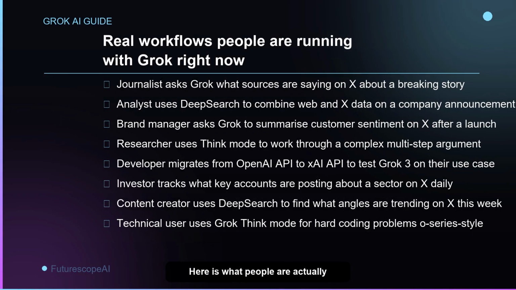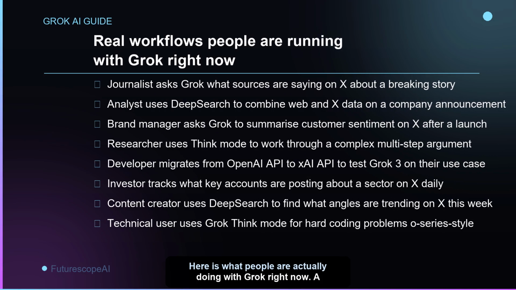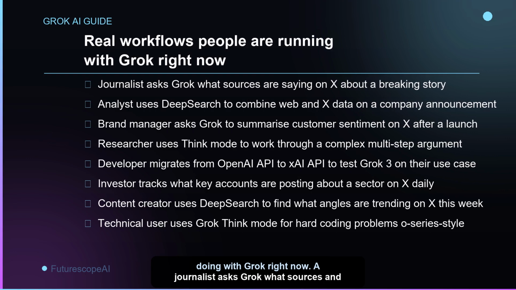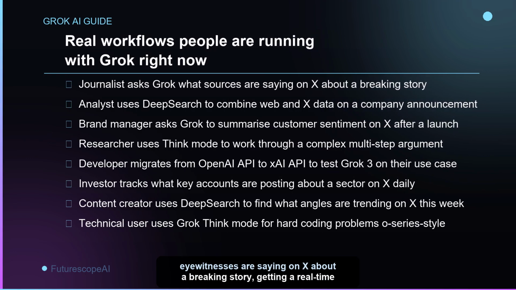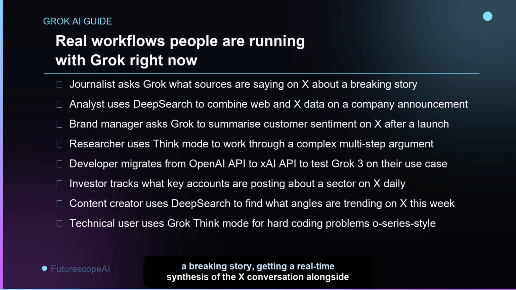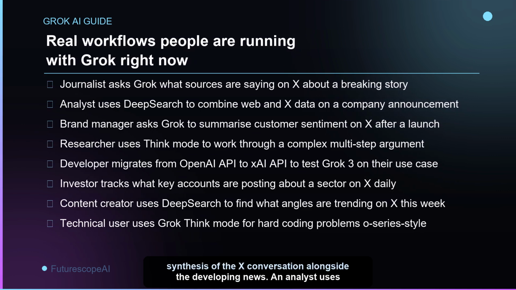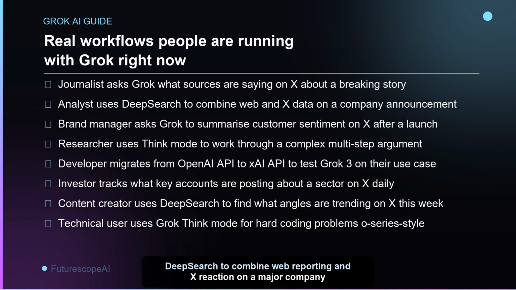Here is what people are actually doing with Grok right now. A journalist asks Grok what sources and eyewitnesses are saying on X about a breaking story, getting a real-time synthesis of the X conversation alongside the developing news. An analyst uses DeepSearch to combine web reporting and X reaction on a major company announcement, getting both the official narrative and the live market commentary in one report.